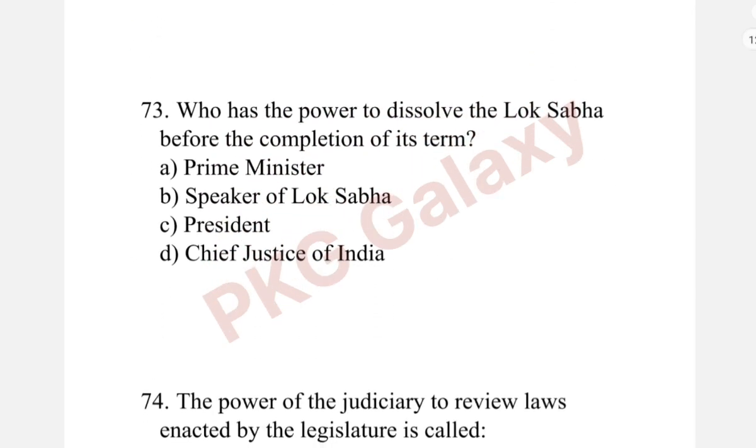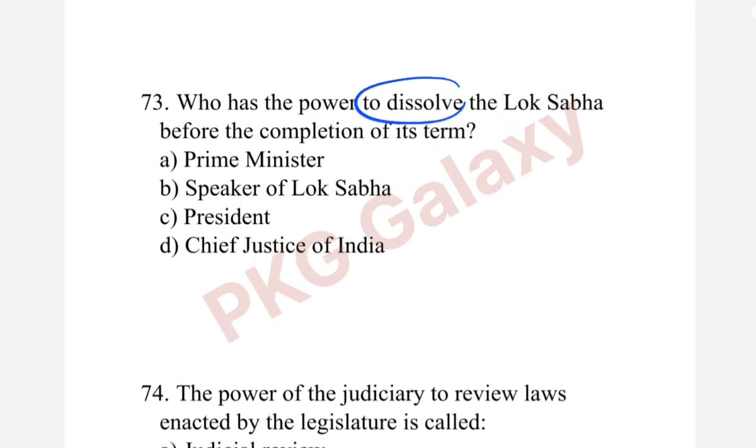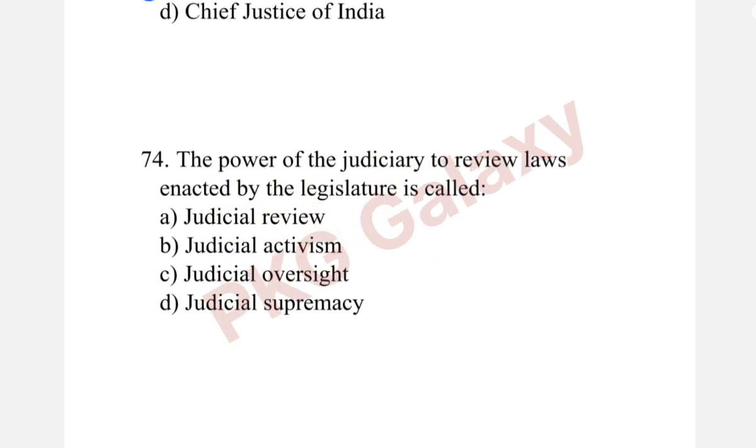Next question. Who has the power to dissolve the Lok Sabha before the completion of its term? The correct answer is option C, President. The President has the power to dissolve the Lok Sabha before the completion of its term. The power of judiciary to review laws enacted by the legislature is called. The correct answer is option A, judicial review.